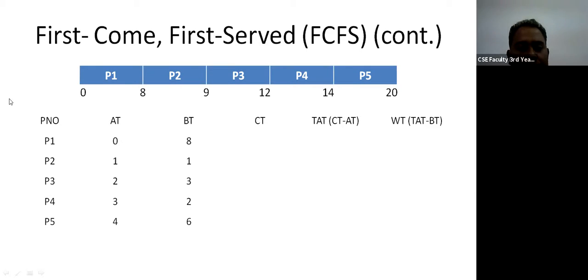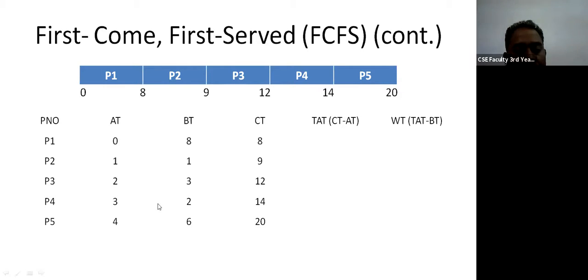Let's see the completion time of all these processes. First we'll start with P1. P1 requires 8 burst time to execute. As it is a first come first serve algorithm, first P1 will get executed. It requires 8 burst time, so its completion time is 8. Next, P2 requires 1 burst time, so its completion time will be 8 plus 1, that is 9. Then P3 will execute and it requires 3 burst time, so 9 plus 3 is 12, that is the completion time.